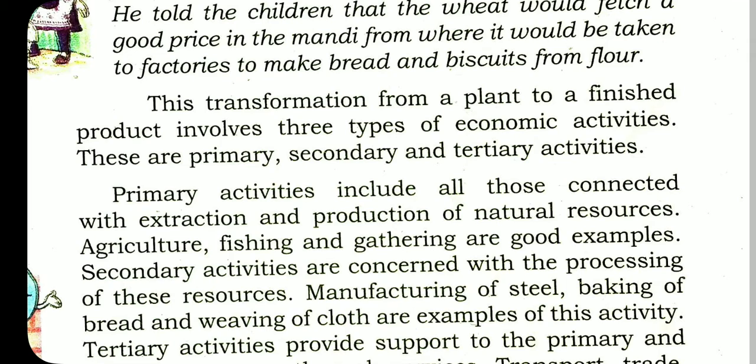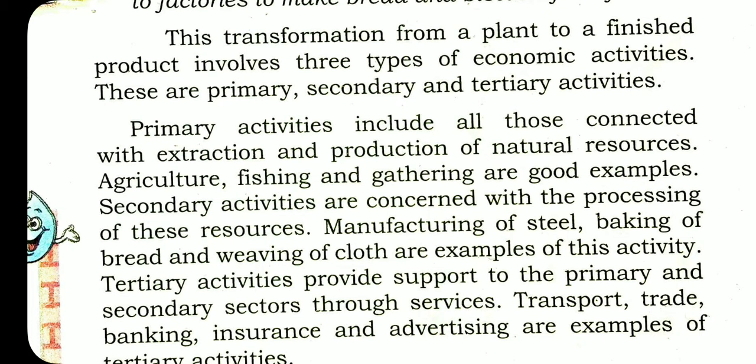The collection of raw materials from agriculture, fishing and gathering are examples of the primary activity. These are the first step. But when these are put through a process, then it is the secondary activity. Manufacturing of steel, baking of bread, and weaving of cloth are examples of this activity.